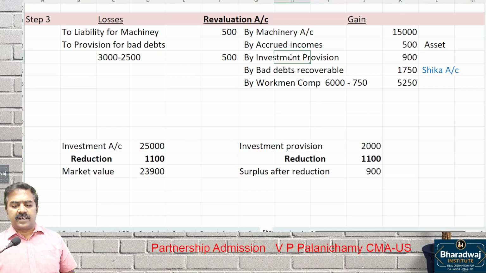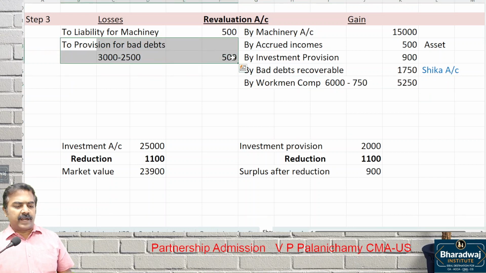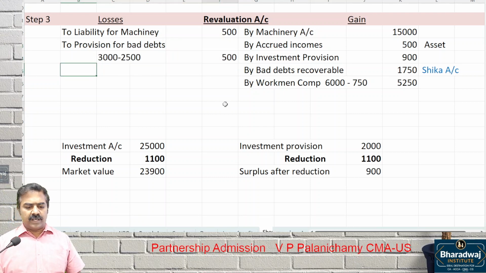That surplus is a gain for us. We record it here. Bad debts recoverable. Old customer coming and promising money is a gain for us. Workman compensation only 750, but we maintain 6,000. 5,250 is a gain for us. Provision for bad debts. Already we are maintaining 2,500. We require only 3,000. Now extra 500 provision is a loss for us. Tally this, you will get the net amount.